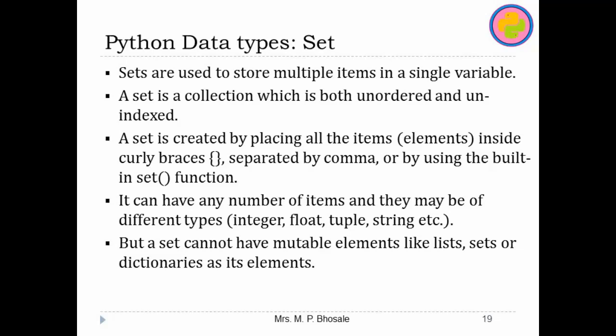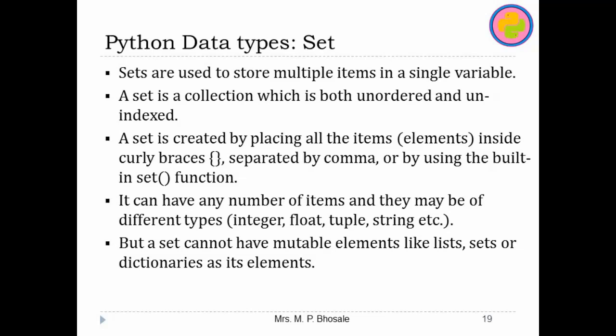Sets can contain any type of value like integer, float, tuple or string, but sets cannot have mutable elements, because the elements of a set are immutable, but sets themselves are mutable. That means you can add elements inside the set, but you cannot modify the existing elements.